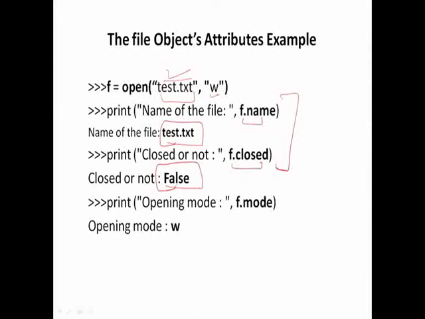If I call f dot mode, it will give me the mode in which the file has been opened. This file has been opened in write mode, so this will give me the answer W. So this is all about file handling. In the next part we will see more about file handling.